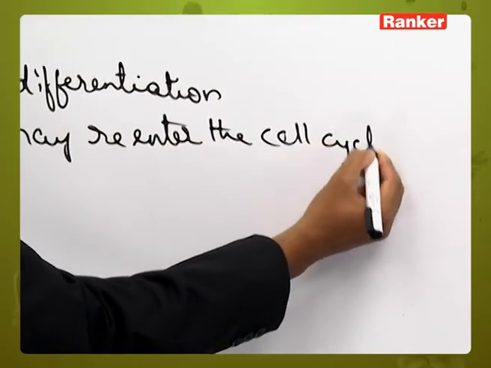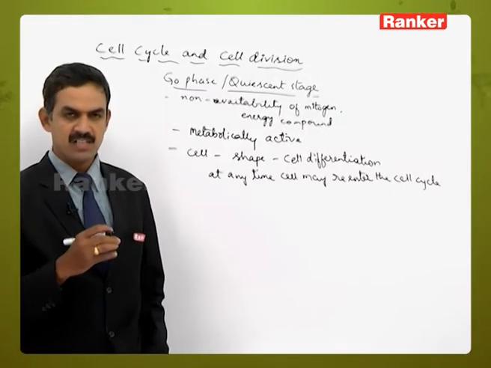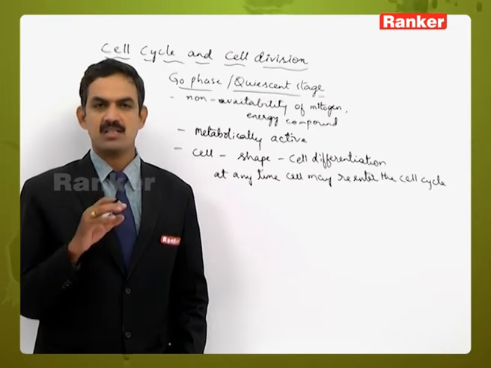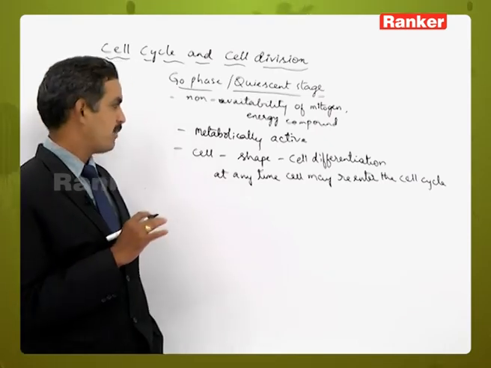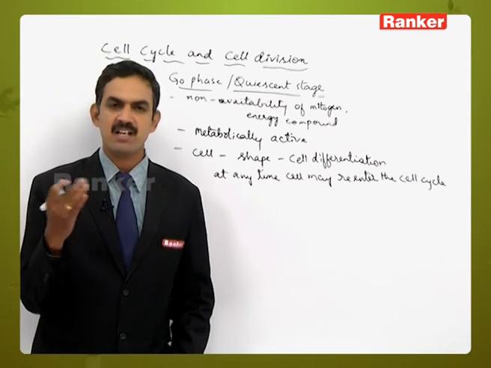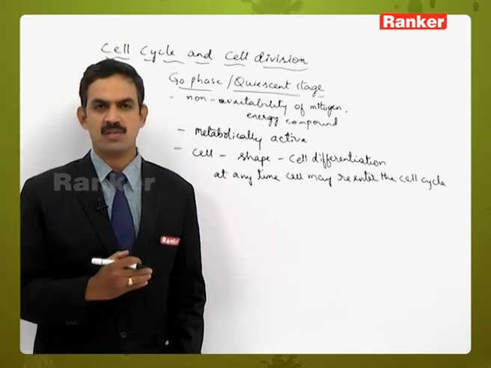So this type of change is possible related to the quiescent stage. Because of all these changes, the cell will enter into the G0 phase. It is not an inactive stage, it is to be considered a metabolically active stage, and at any time the cell may enter from G0 phase into the cell cycle to continue the entire process of the cell cycle.